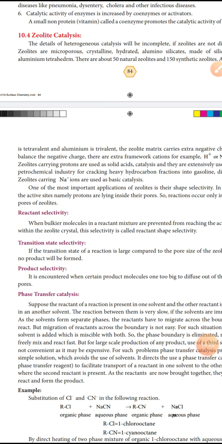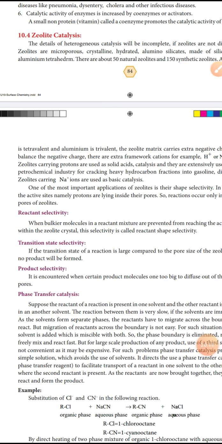But for large scale production of any product, using the third solvent is not convenient, as it may be expensive. For such a problem, a phase transfer catalyst provides a simple solution which avoids the use of a solvent. It facilitates transport of a reactant in one solvent to the other solvent where the second reactant is present.